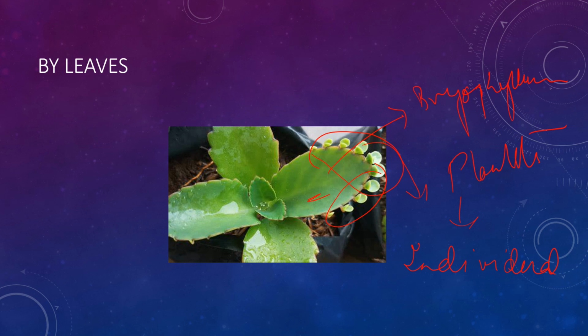Now we will move on to vegetative propagation by artificial methods in the next episode, in the next video, because this is quite a vast topic where you need to understand a lot. If you are overlapping one topic with the other, you will be getting confused. So till today we are completing vegetative propagation by natural method. In tomorrow's topic we will be discussing vegetative propagation by artificial methods.